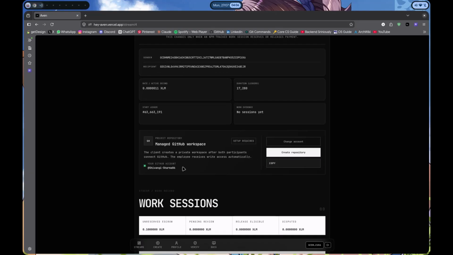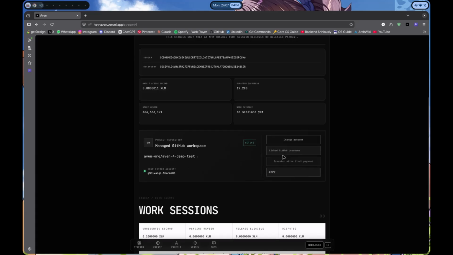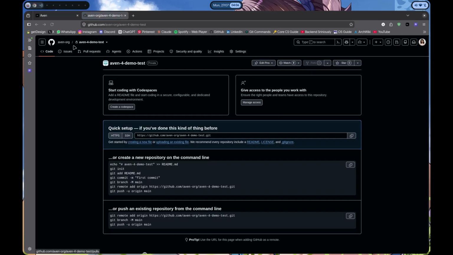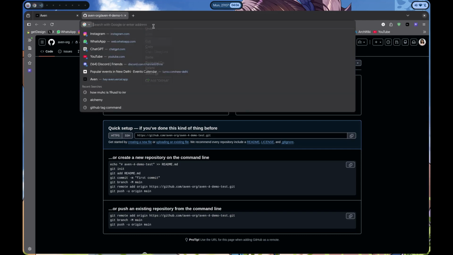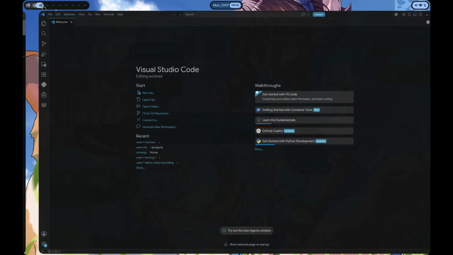My GitHub account is already connected, but if you are new to this, you will have to connect your GitHub through this. If I create a repository, this will be the common repository which will be shared by the client and the freelancer. And after the completion of the project, the freelancer needs to transfer the ownership to the client. Now this is the repository which will be created inside the Aven organization. Now I'll clone this repository into VS Code.